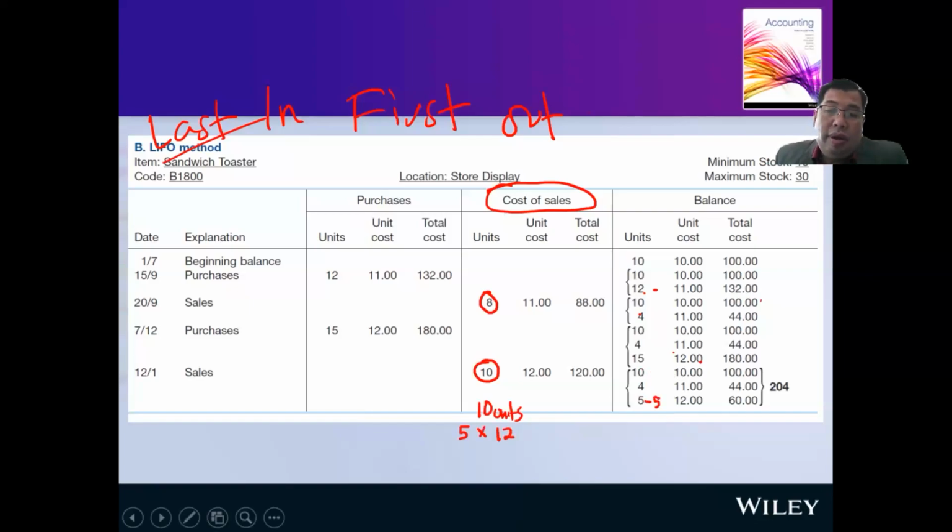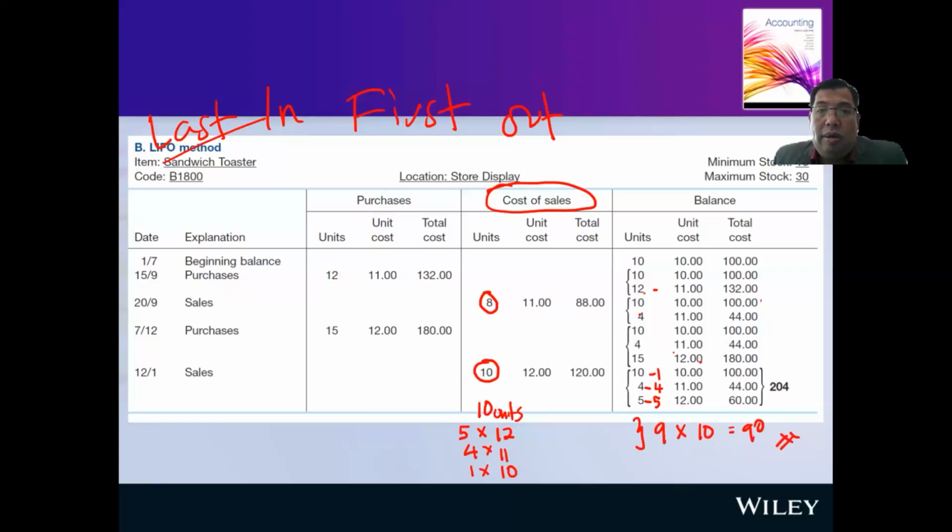Still not enough, so I'm going to take the second one, 4 minus 4, 4 times 11. And finally, I'm going to take 1 from the oldest one, leaving 9 plus 10. So what is my balance now? 9 times 10, 90. So this is the stock balance.